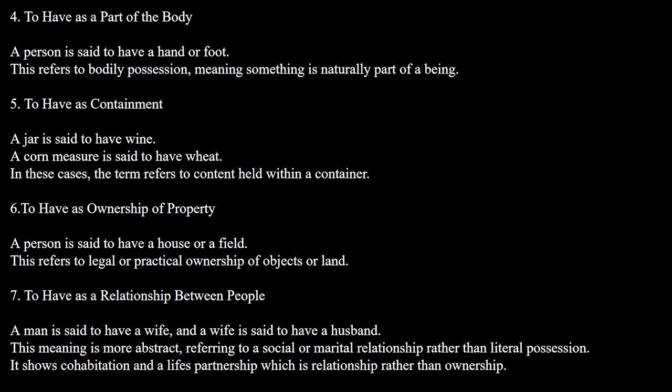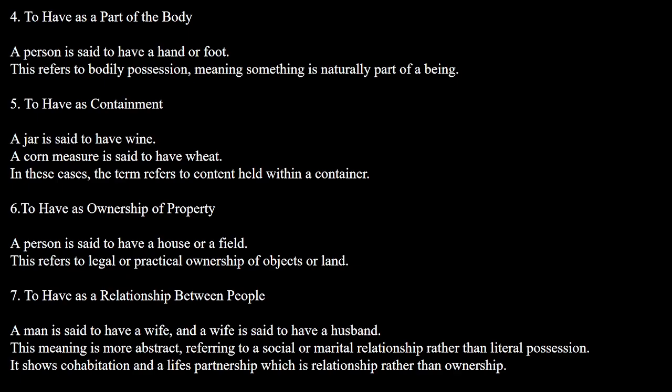And five is to have as containment. A jar is said to have wine. A corn measure is said to have wheat. In these cases, the term refers to the content held within a container. Six, to have as ownership or property. A person is said to have a house or a field. This refers to legal or practical ownership of objects or land.